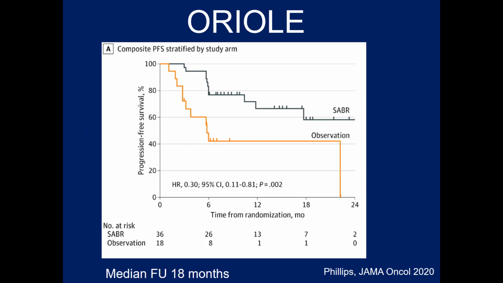Progression-free survival favored those patients in whom you actually treated the disease. This really shouldn't come as any surprise that treatment of known disease is better than no treatment when using progression-free survival as the endpoint.